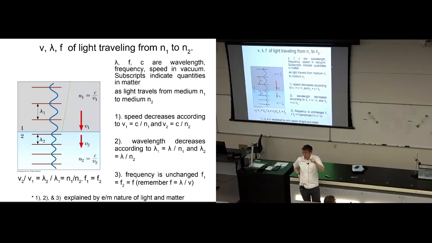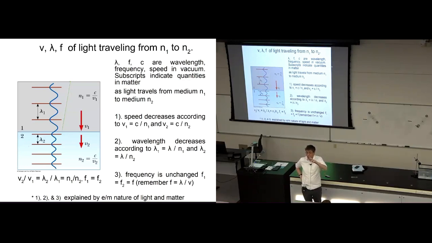In water, right? If light's traveling in water, it doesn't travel at 3 times 10 to the 8 meters per second. It travels slower by a factor that's the refractive index. The refractive index of water was 1.33. So it's actually slowed significantly in water. Its speed is a little bit more than 2 times 10 to the 8 meters per second, so quite a bit less than 3 times 10 to the 8 meters per second.